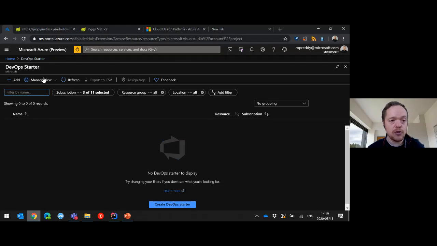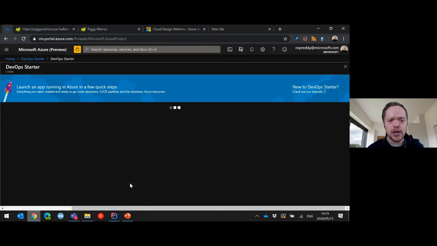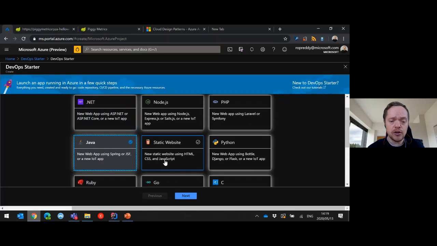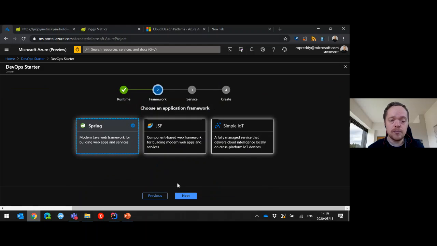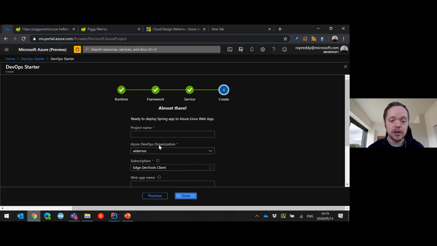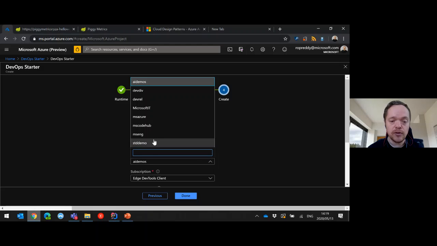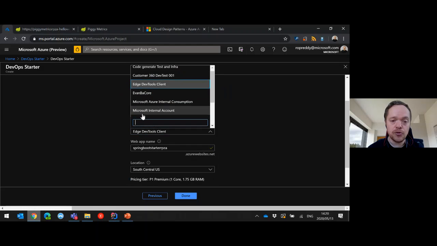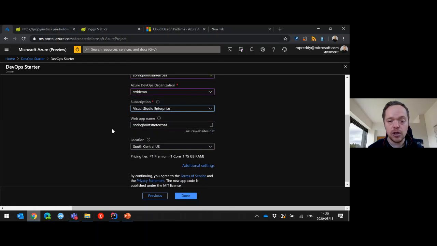So I've got here the Azure portal, create DevOps Starter. We're going to create a very brief thing. We'll come back to it in Q&A. I'm going to create a Spring Boot Starter on DevOps, and I'm going to go Java, next, Spring, next, Linux web app. You could use Kubernetes or even containers, next. I'm going to call this here Spring Boot Starter RPZA. I've created an organization and a DevOps organization before. I'm going to use my Visual Studio subscription here, which allows you to have $150 on enterprise.